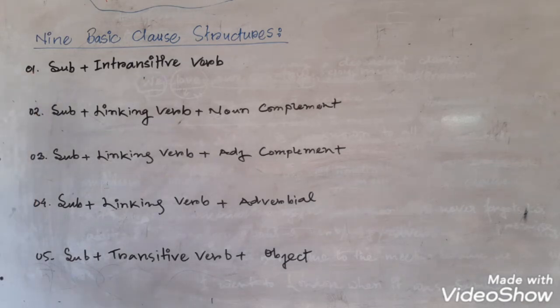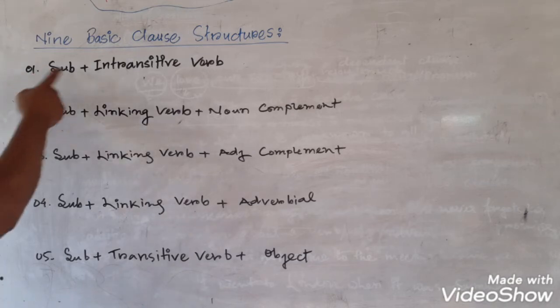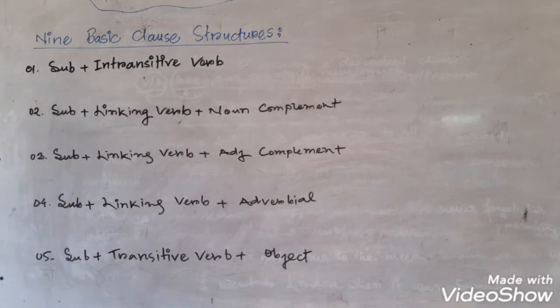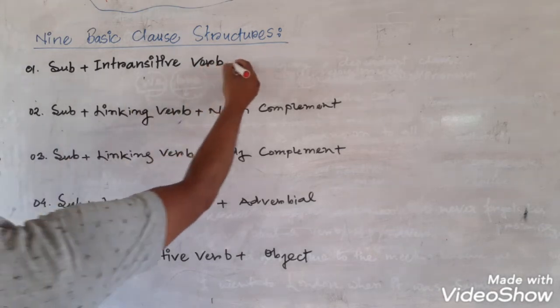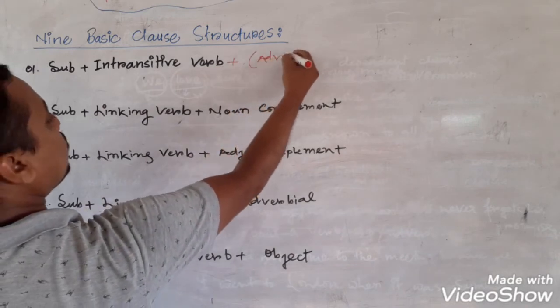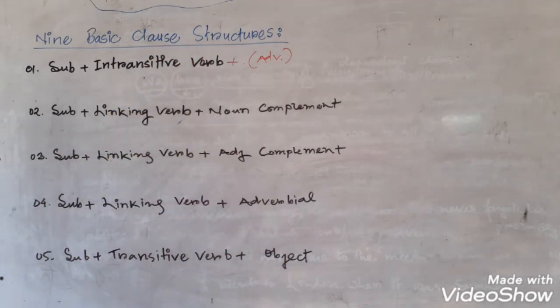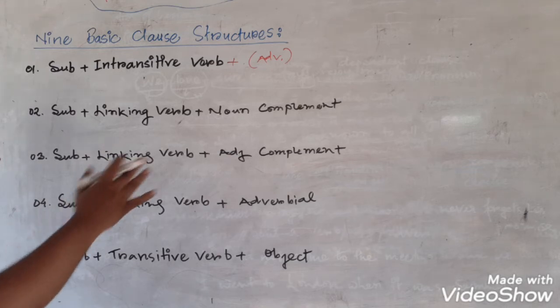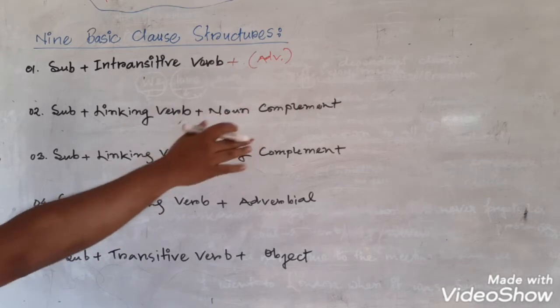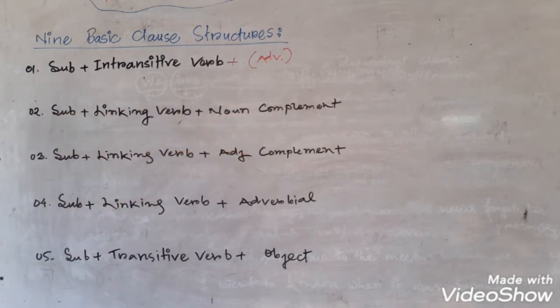Okay, so first of all, the number 1 structure, subject plus intransitive verb. And you know, after an intransitive verb, we don't get any object. Here I have not written adverbial. You know, adverbial can come after each and every structure, and it is not an essential part of a clause. So that's why I have not written adverbial here. These are modifiers, and they can come in any situation. I can give you an example.